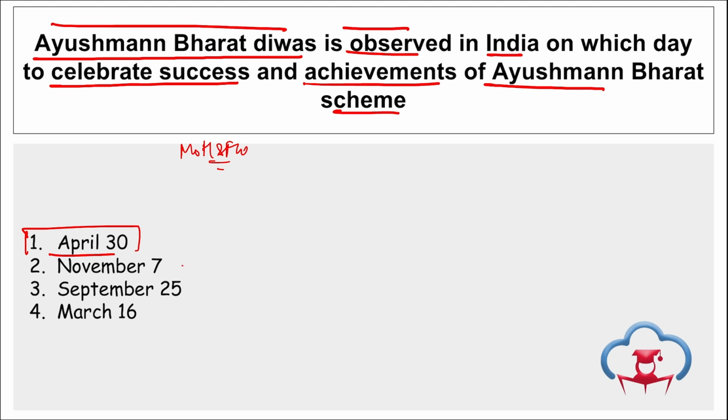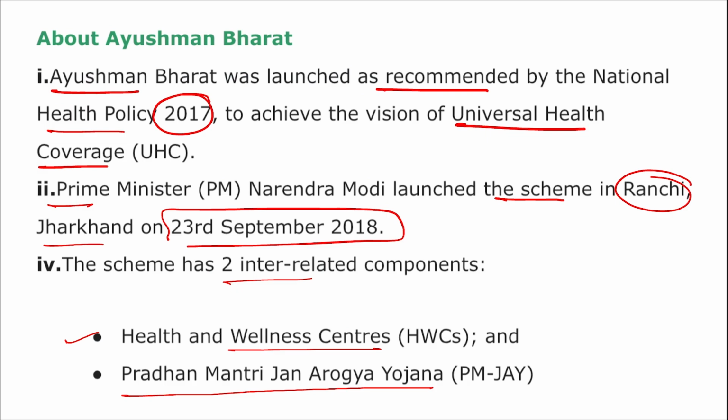Apart from this, on 7th of November, we observe National Cancer Awareness Day. Correct? And it commemorates the birth anniversary of Madam Curie. On 25th of September, we observe Antyodaya Divas Day. That is the birth anniversary of Pandit Deendayal Upadhyay. On March 16, we observe National Vaccination Day, and it is to raise awareness of the significance and the value of vaccine. Right? Moving on.